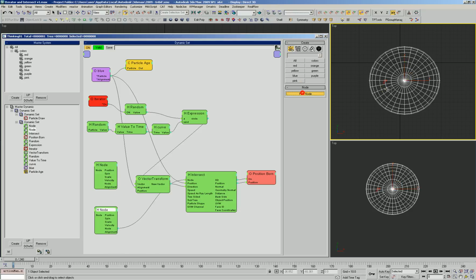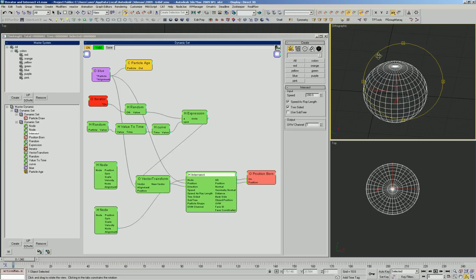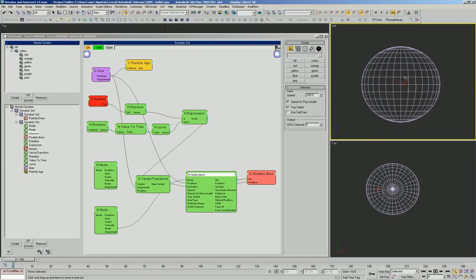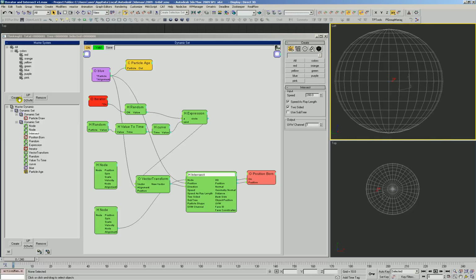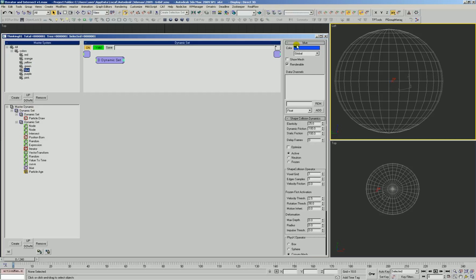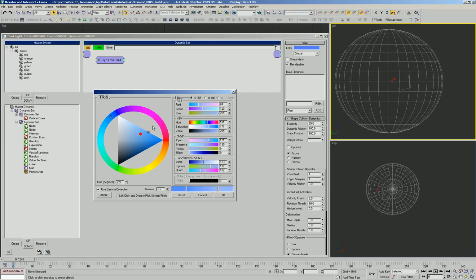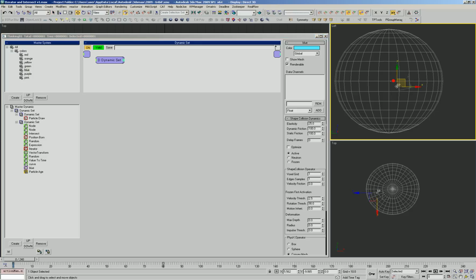Set our node to be the sphere. Tell intersect to be two-sided. And that is awfully bright, so let's change that. Can hardly see our blue particle, so let's change his color a little bit. There it is, hiding by the TP icon.